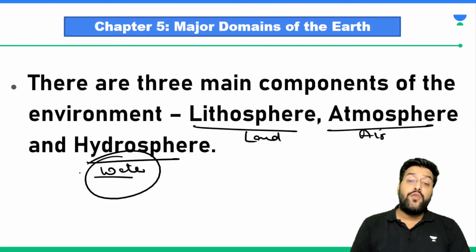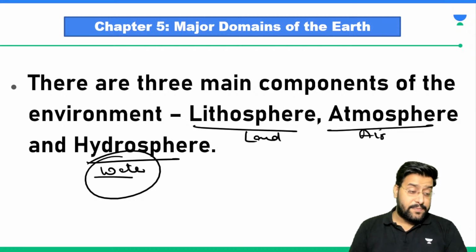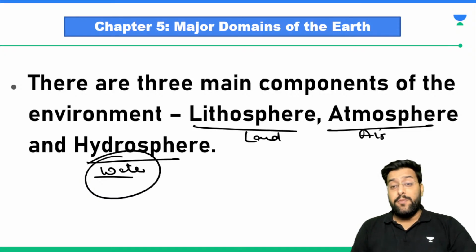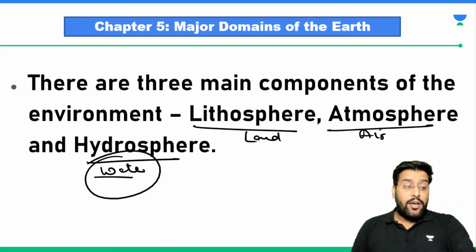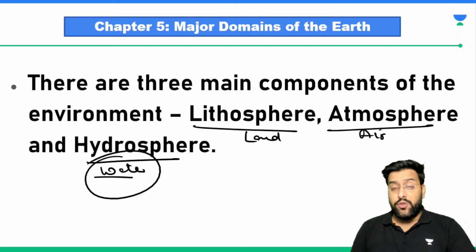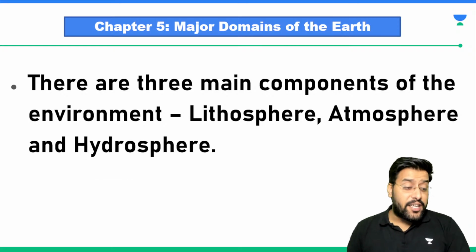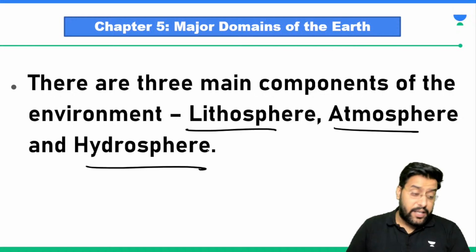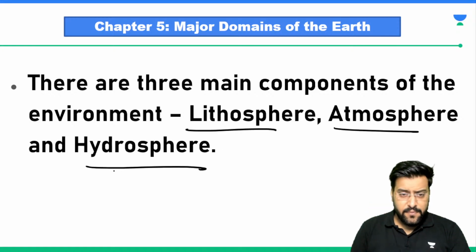So if I ask you what are the basic necessities of life, you must have heard of these things: roti, kapda and makan, food, clothing and shelter. But I am telling you, sir, even prior to that, we require lithosphere, atmosphere and hydrosphere. Try to understand the difference.